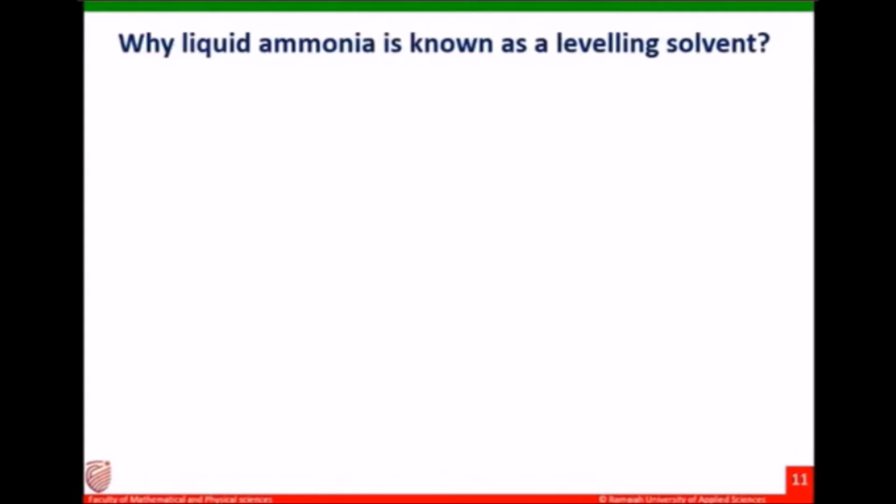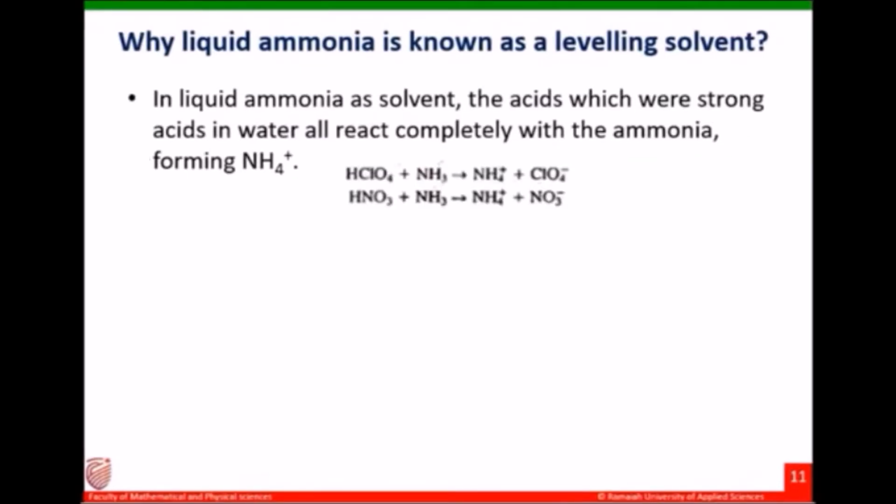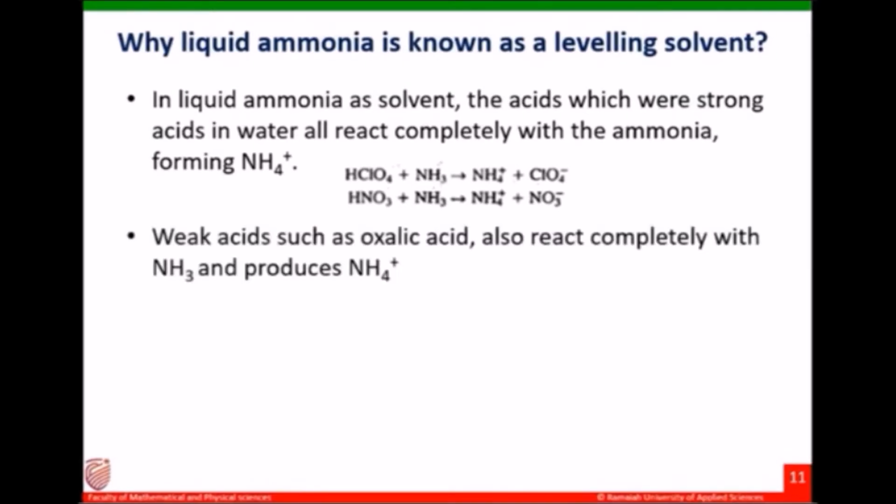Now, why liquid ammonia is known as a leveling solvent? If you use liquid ammonia as a solvent and you try to dissolve any mineral strong acids, they will completely react with ammonia and forms ammonium ion, irrespective to the nature of the strong acid. Whether it is hydrochloric acid, whether it is nitric acid, they all form ammonium ions. Only ammonium ions when they react with ammonia.